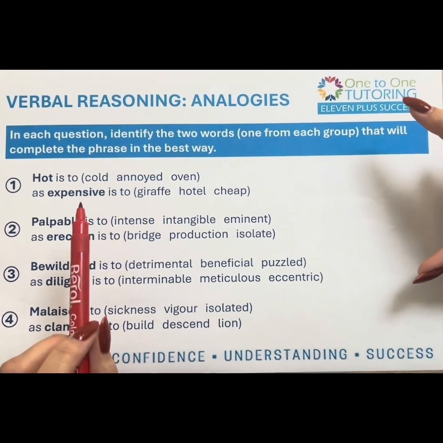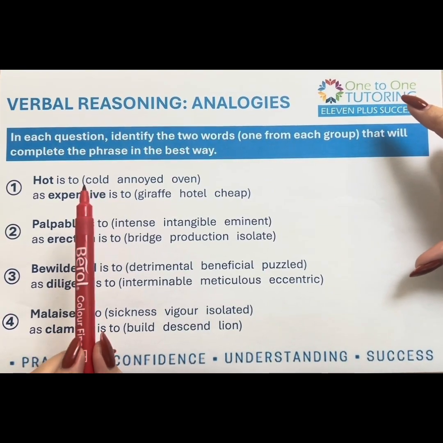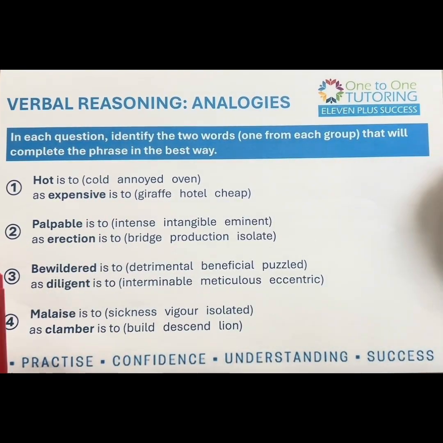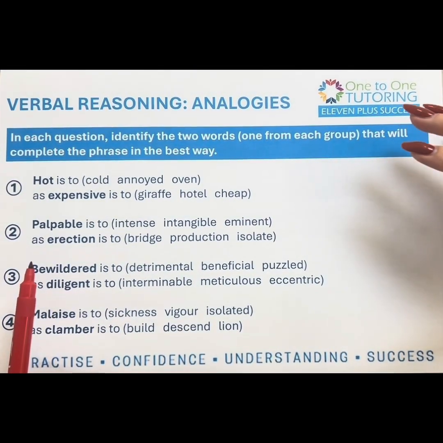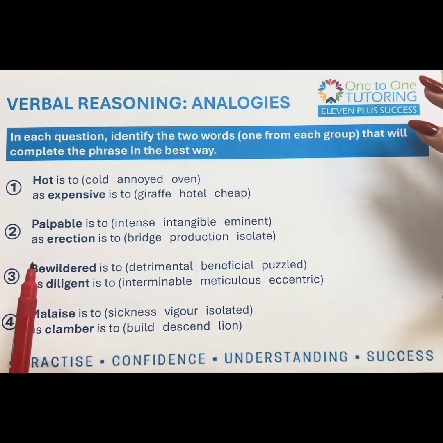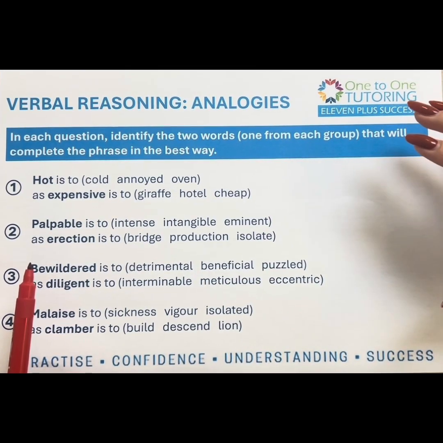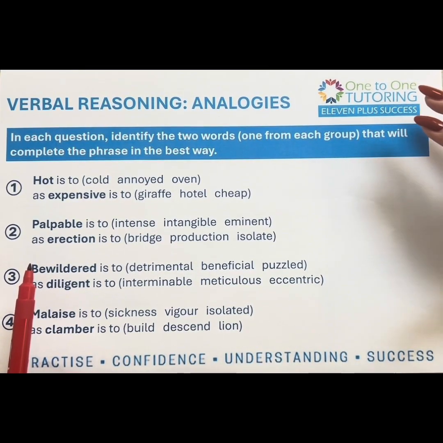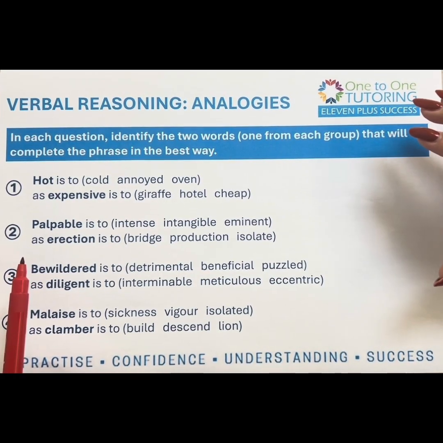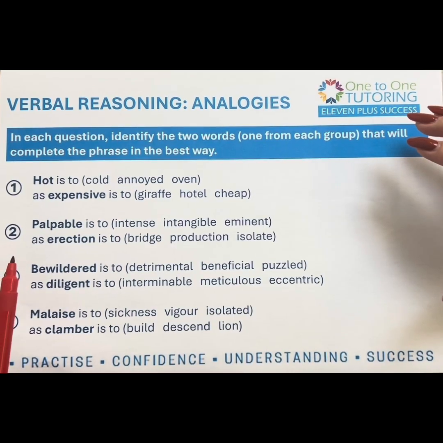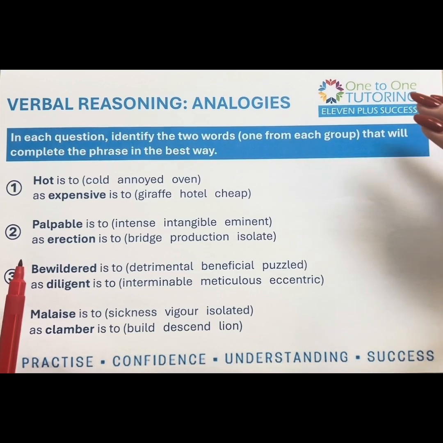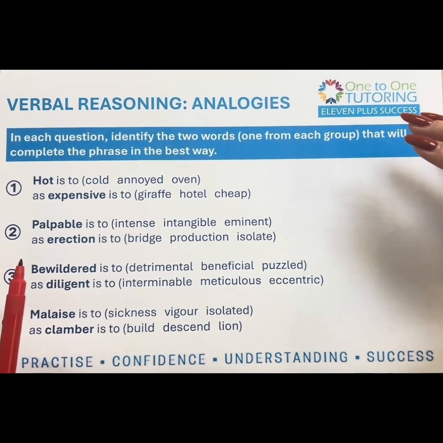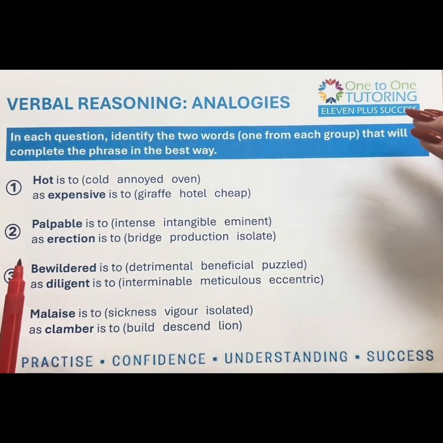Hi, so we're going to look today at a type of verbal reasoning called word analogies, and these are hard because they're different every time. So they could be synonyms, they could be antonyms, they could be similar types of words, they could be past tense words, they could be the same words with the letters rearranged in a different order. They can be really, really difficult, and we've deliberately chosen some examples here that get tricky, so I can just talk through what you need to do if the answer isn't obvious.